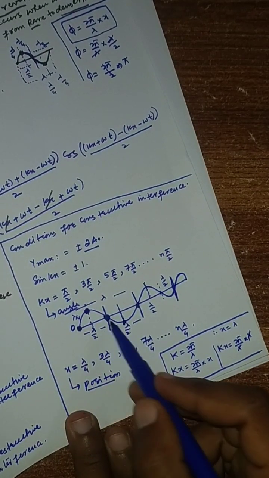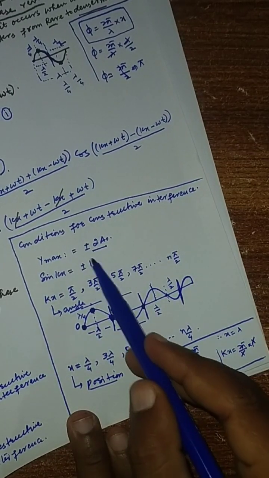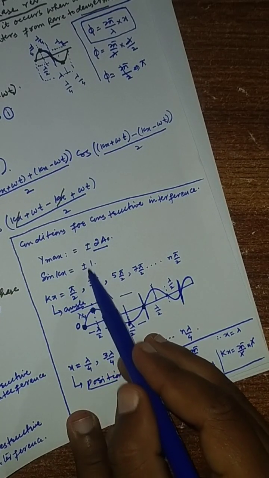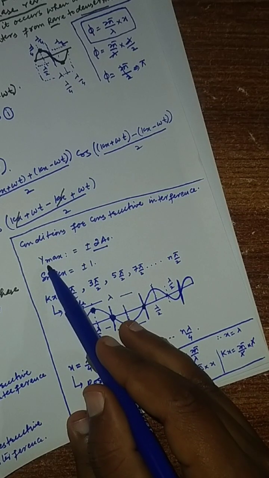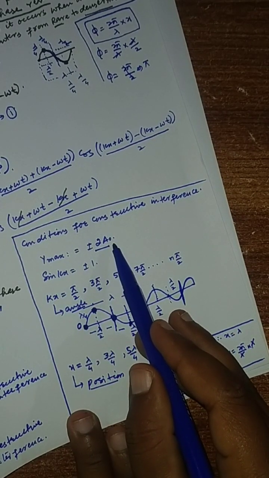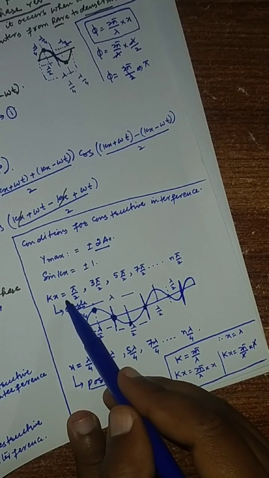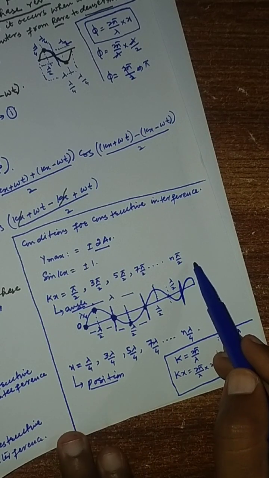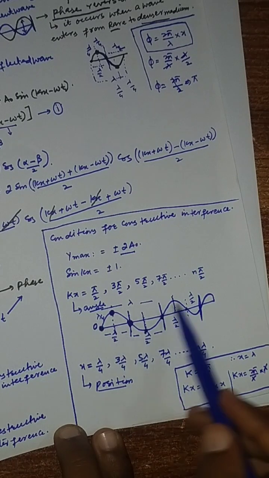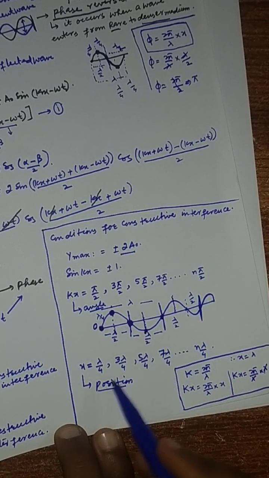In a wave we have to describe the constructive interference, and we have already described that whenever sin kx equals plus or minus 1, then the maximum amplitude of plus or minus 2 a naught will be achieved, and this is achieved only when the angle is such. At these positions we get these constructive points where the amplitude is maximum.